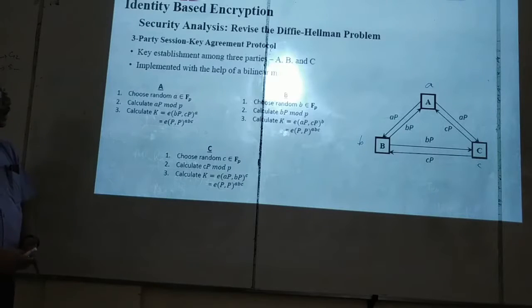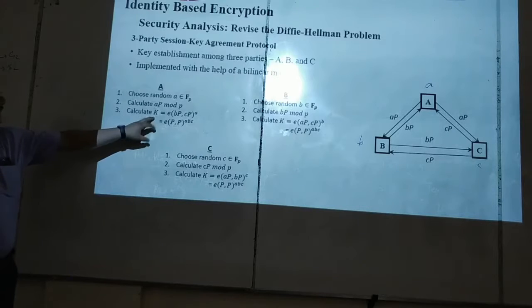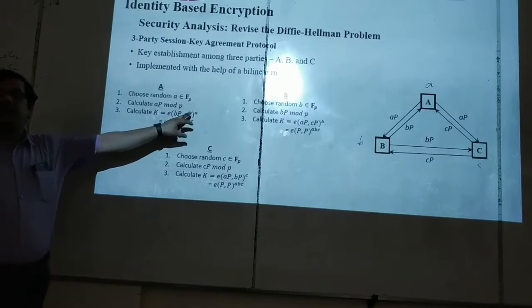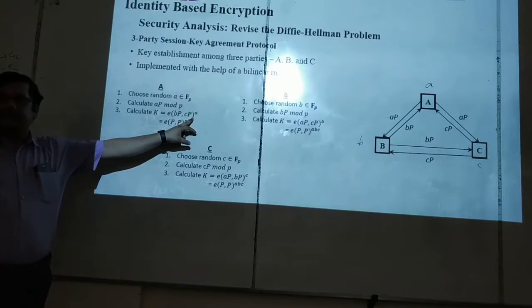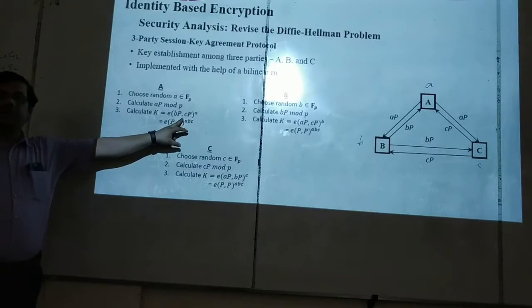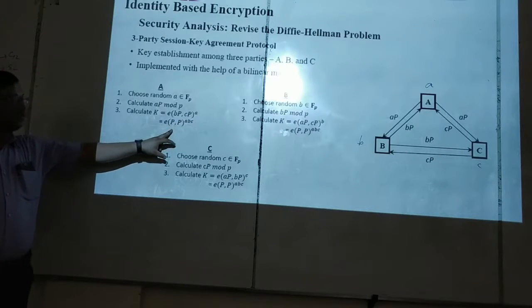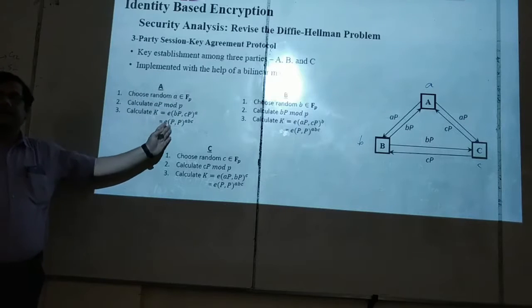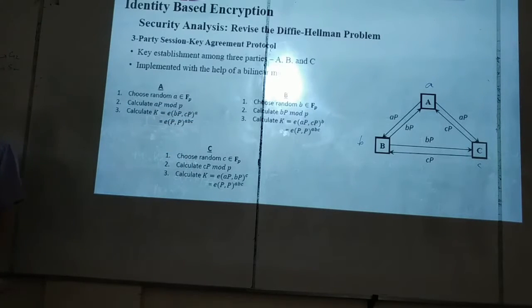Then, how are all three calculating the same shared secret key? A is calculating the shared secret key in this way: e of whatever it has received, bP and cP, to the power its own secret. Apply the rule of bilinearity. So a, b and c go outside, so it is abc. Similarly, you check all will generate e(P,P) power abc. So this e(P,P) power abc is the shared secret key. This is about the correctness proof of the protocol.